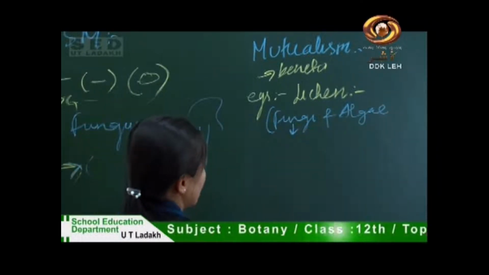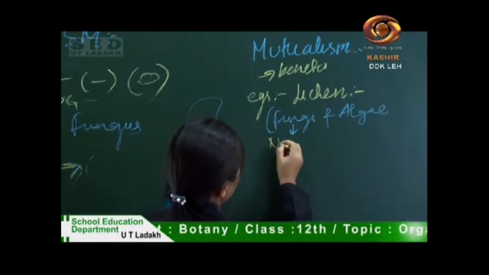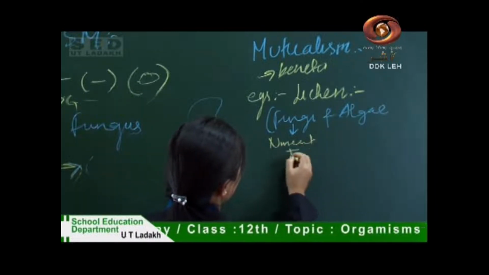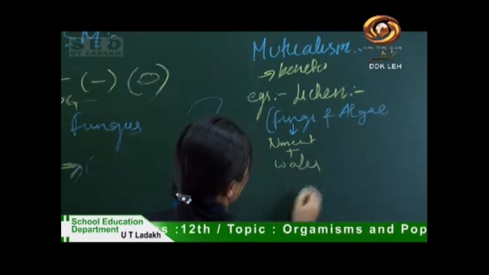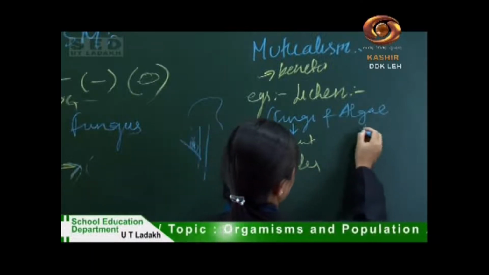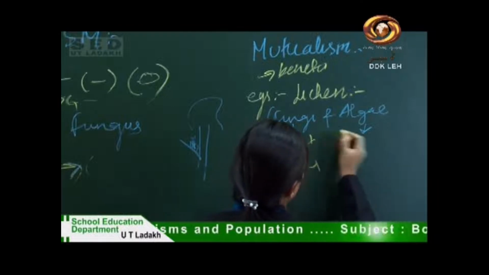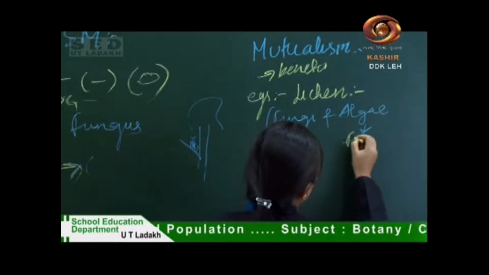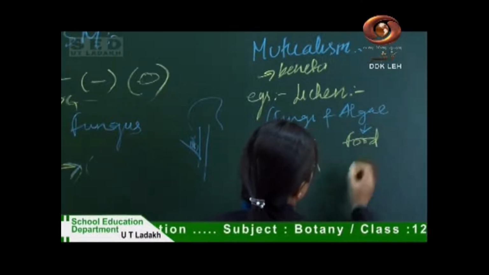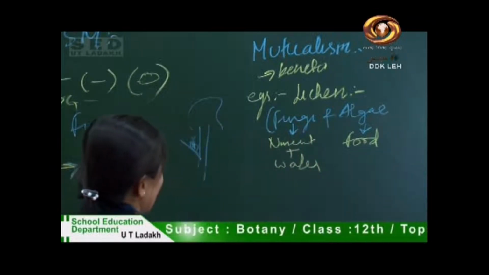The fungus component helps in absorption of nutrients and water, whereas the algal component provides the fungi food as it can photosynthesize.